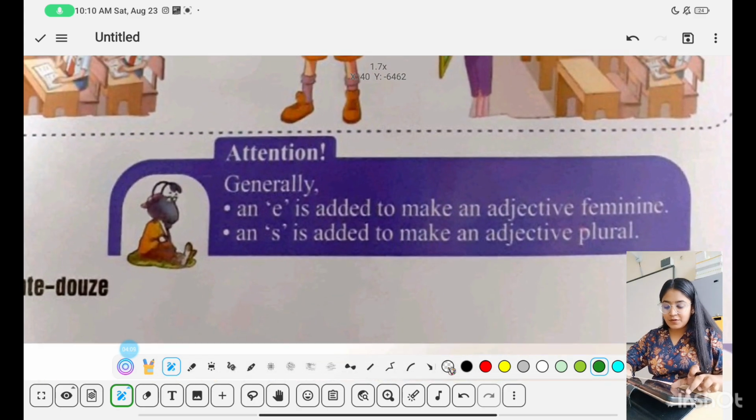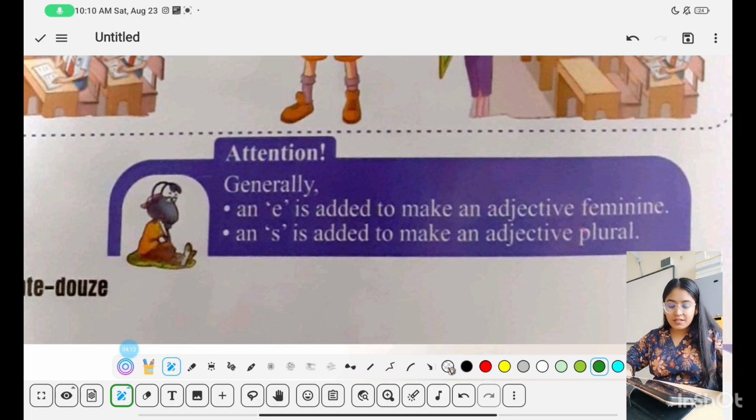Moving on to the note. Generally, E is added to make an adjective feminine and S is added to make an adjective plural. Now note, it is written generally. Generally means not always. So what are the exceptions? To make anything feminine, you add an E, which is correct.